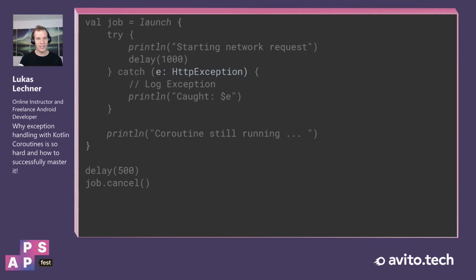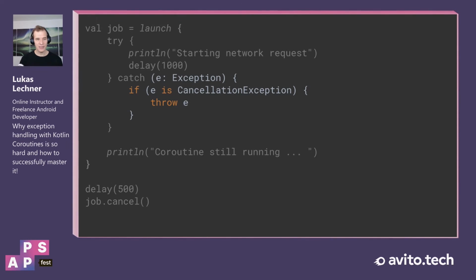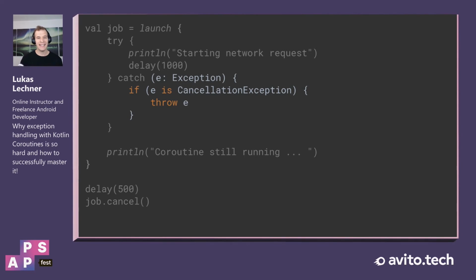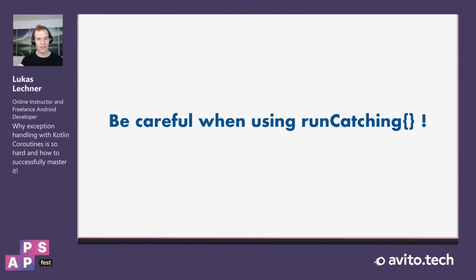So the solution here would be to not catch all exceptions, but only catch HTTP exceptions. Another possibility would be to rethrow cancellation exceptions in our catch block. And this way the coroutine also completes exceptionally, and therefore it stops its execution. There's this runCatching function in the Kotlin standard library, which a lot of people like. However, you have to be also careful when you use that regarding cancellation exceptions.